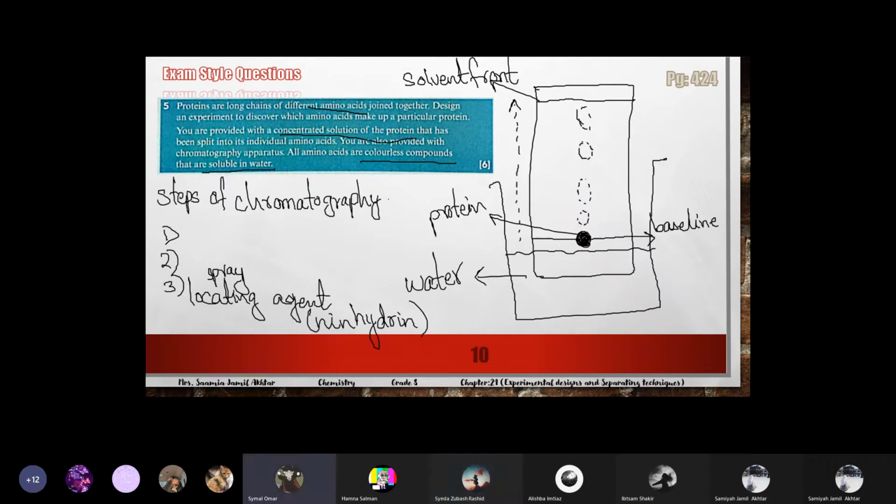Miss, like first step you said to set up the filter paper, draw the original line and put a spot of protein. Can we divide that into 3 parts? Yeah, you can. It's your choice. The question is of 6 marks, so better to write 6 points. So just divide all the steps of chromatography into 6 points.